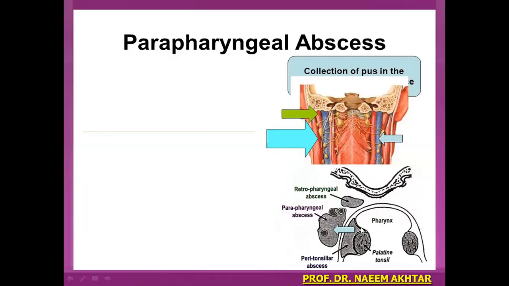This is the posterior pharyngeal wall, this is the prevertebral muscles, and this is the palatine tonsils. This is the peritonsillar abscess, which may burst into the parapharyngeal space leading to parapharyngeal abscess. Similarly, sometimes retropharyngeal abscess may burst into the parapharyngeal space leading to parapharyngeal abscess.